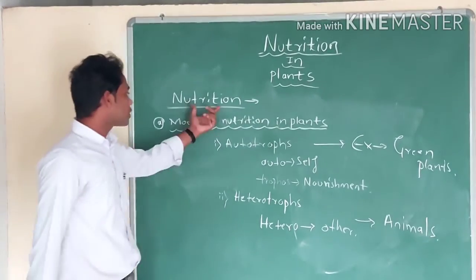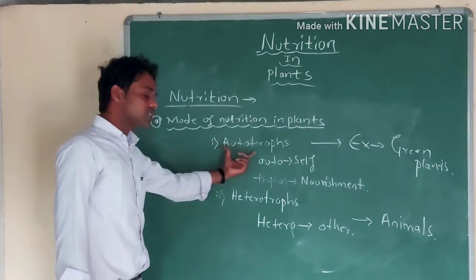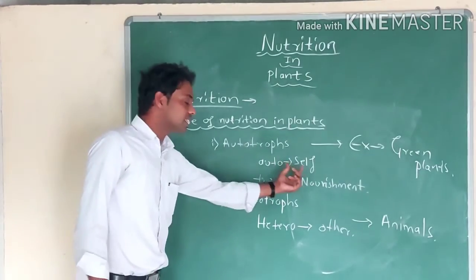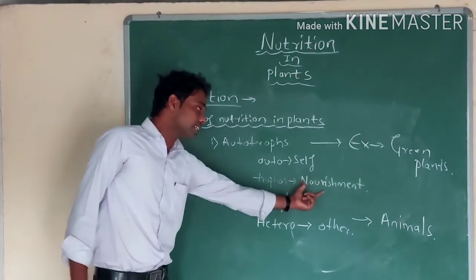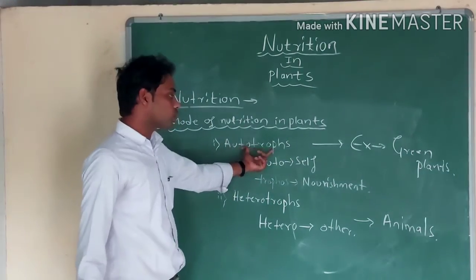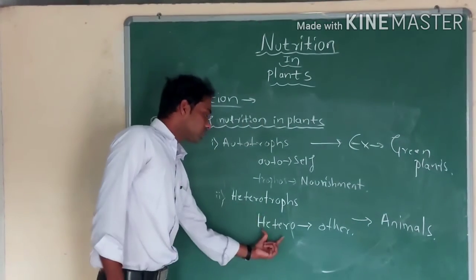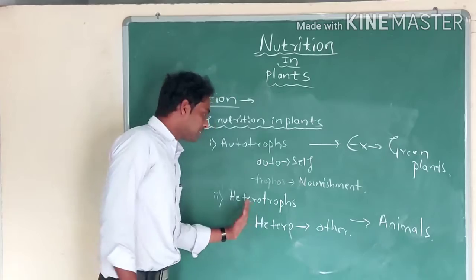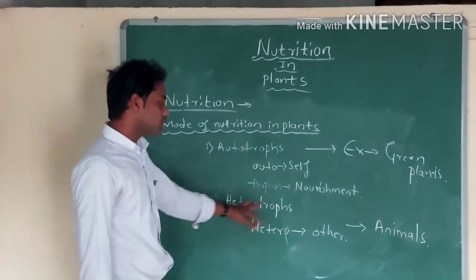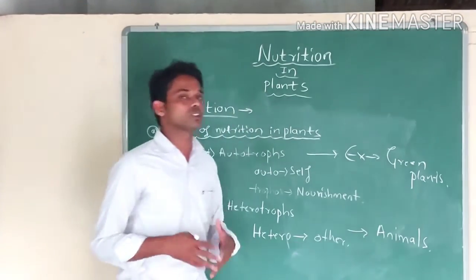Next, mode of nutrition in plants. The first one is autotrophs. Auto means self and tropos means nourishment, meaning they prepare their own food, so they are called autotrophs. Example, green plants. Heterotrophs means other, so these organisms depend on another one. Examples, animals. We all are animals; we depend on plants.